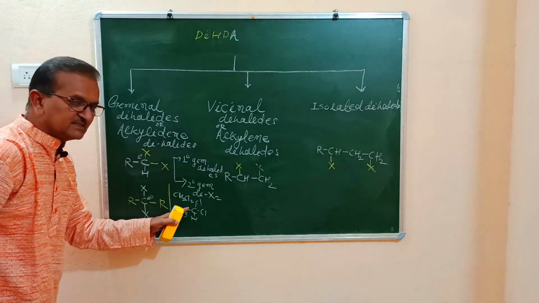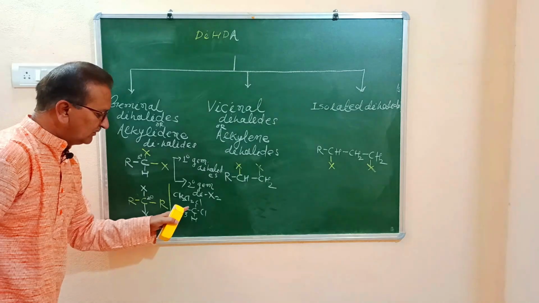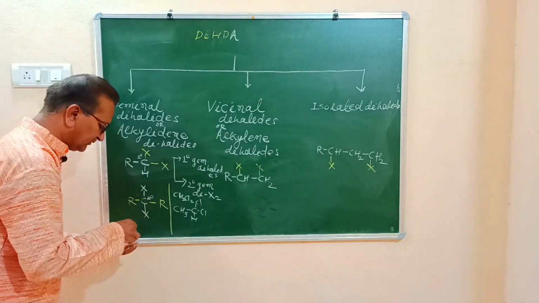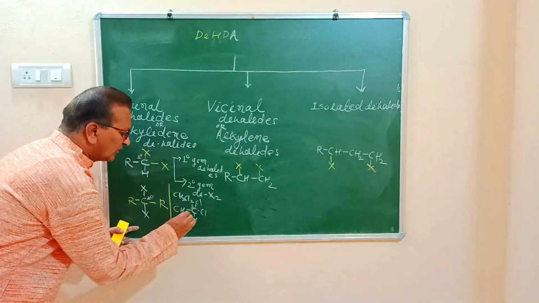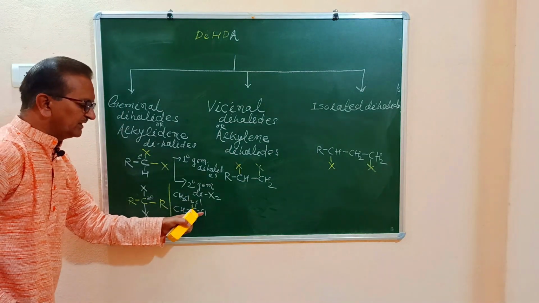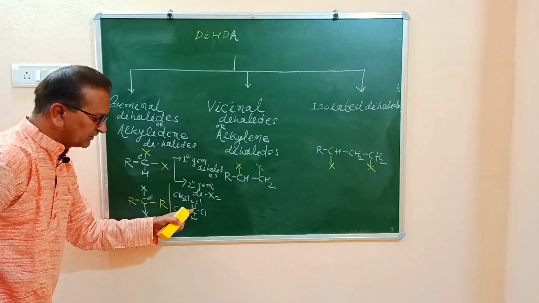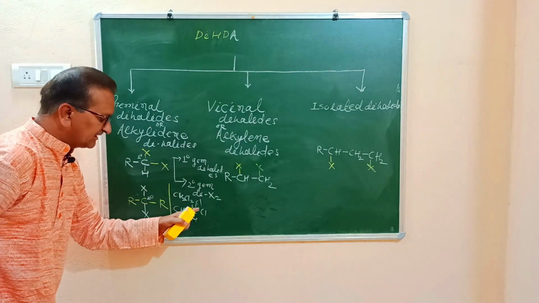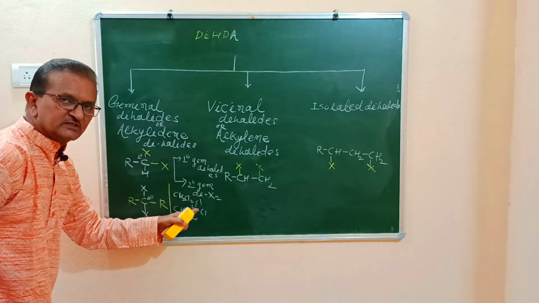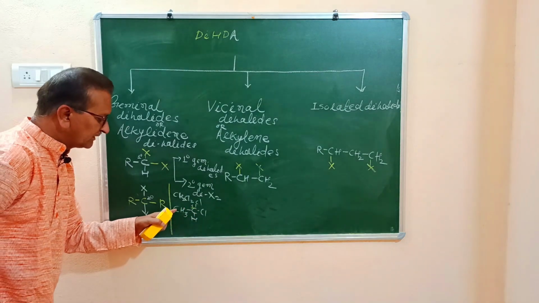This compound is called ethylidene dichloride or 1,1-dichloroethane, because this carbon atom is numbered as 1, and to this carbon atom two chlorine atoms are bonded. Therefore, what about their positions? This chlorine atom is bonded to carbon number 1. This chlorine atom is also bonded to carbon number 1. Therefore, this is called 1,1-dichloroethane.